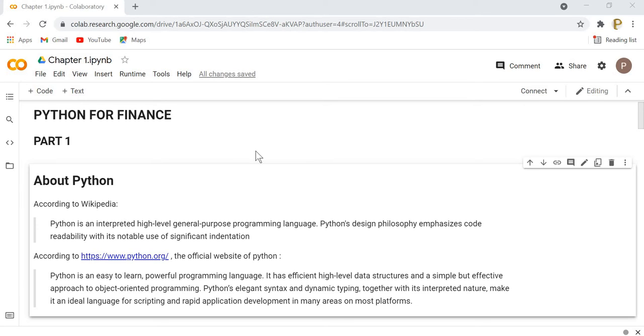Similarly, according to python.org, Python is an easy to learn, powerful programming language. It has efficient high-level data structures and a simple but effective approach to object-oriented programming. Python's elegant syntax and dynamic typing, together with its interpreted nature, make it an ideal language for scripting and rapid application development in many areas on most platforms. So what we can conclude from these definitions is that Python is a general-purpose, interpreted, high-level programming language.